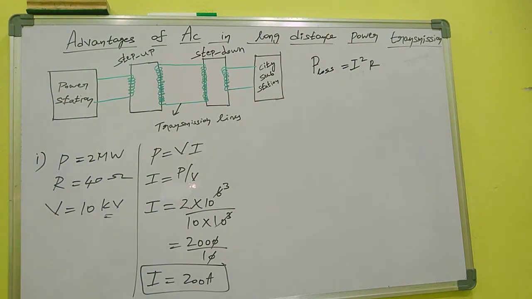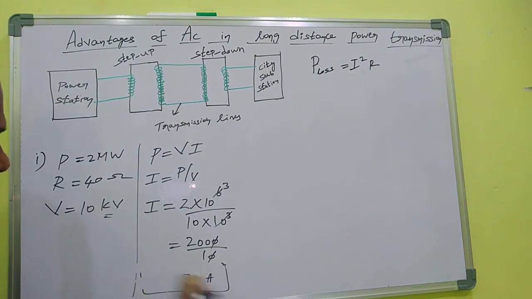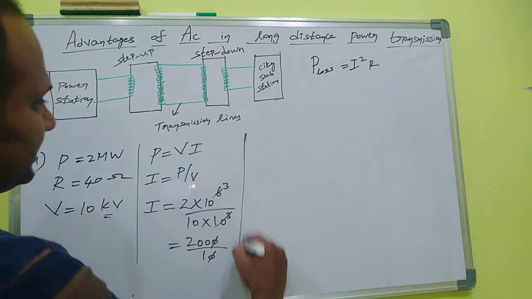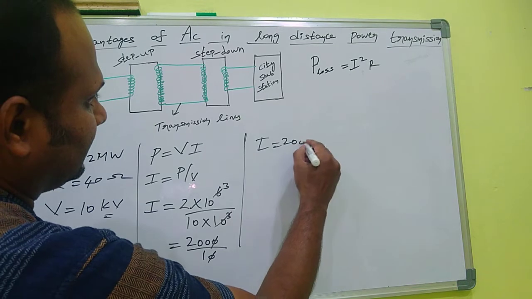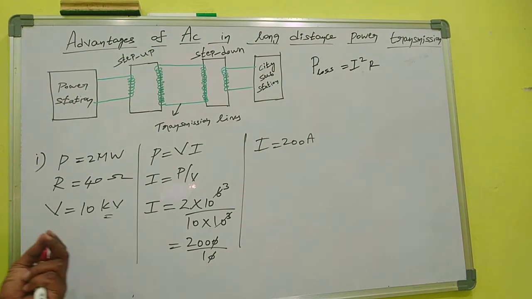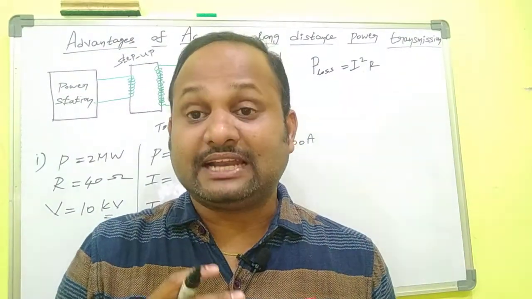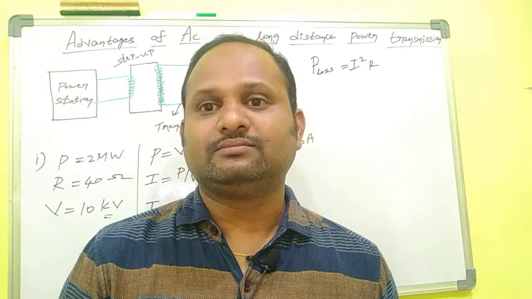The current passing through the transmission line is 200 ampere, which is very much higher current. When this amount of current is allowed to pass through the transmission wire, the transmission wire must be thick.